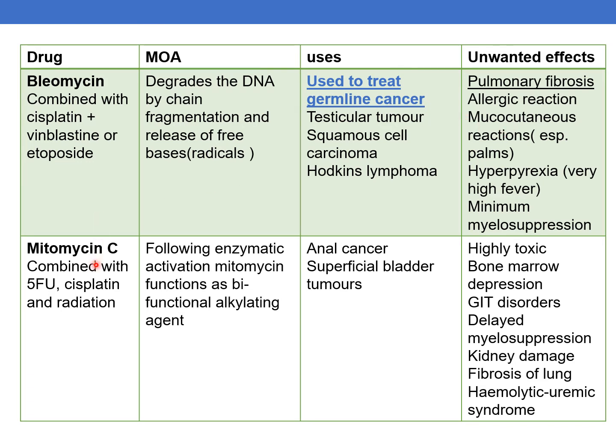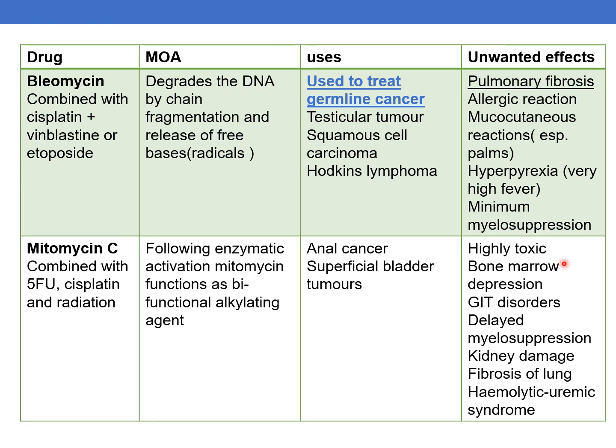The next drug is mitomycin C. It is combined with 5-fluorouracil, cisplatin, and radiation therapy. Mechanism of action: following enzymatic activation, mitomycin functions as a bifunctional alkylating agent. So mitomycin is an antibiotic which functions as an alkylating agent. Uses are anal cancer and superficial bladder tumors.